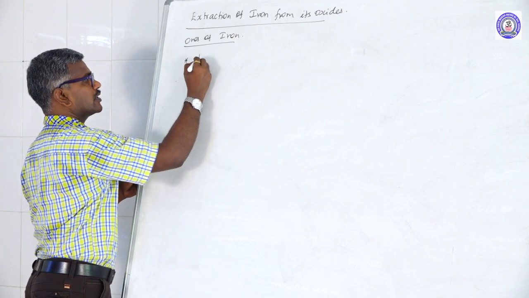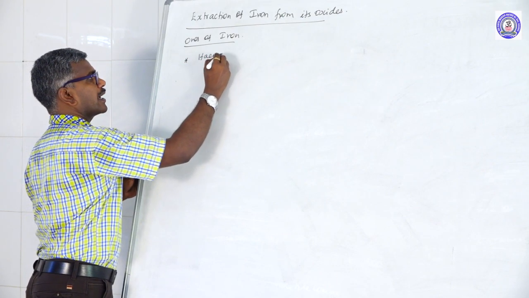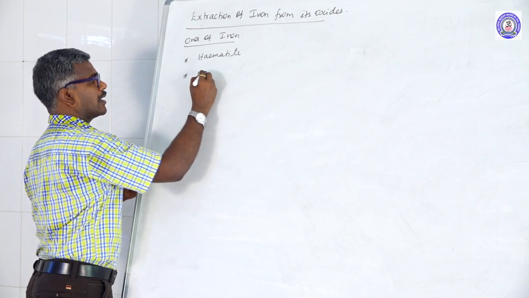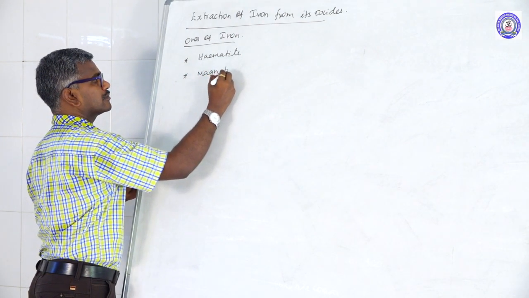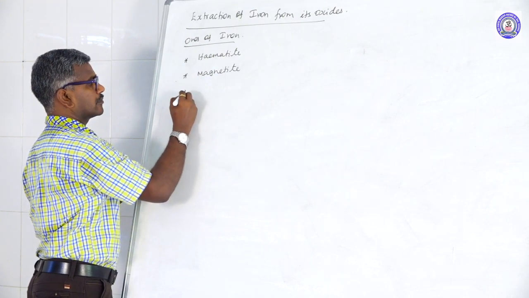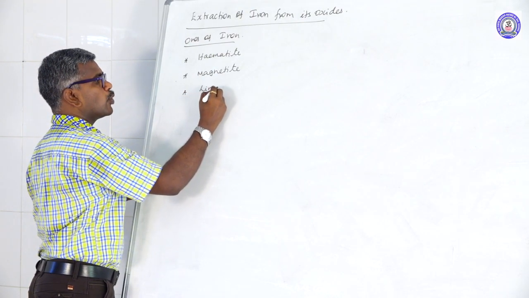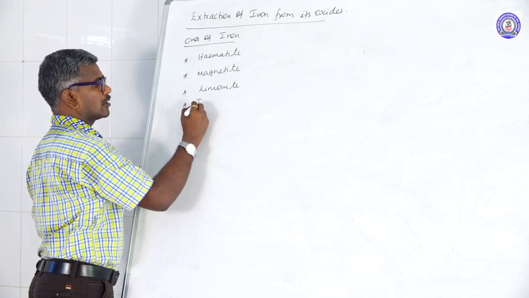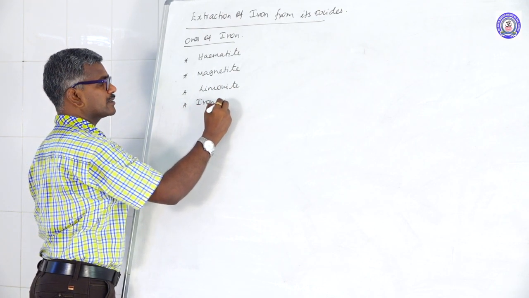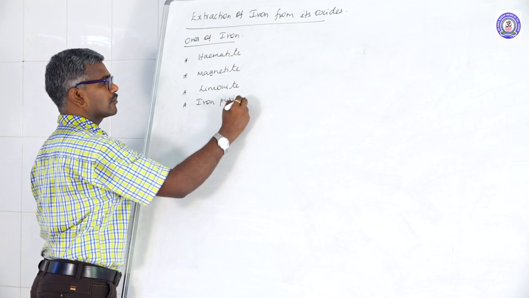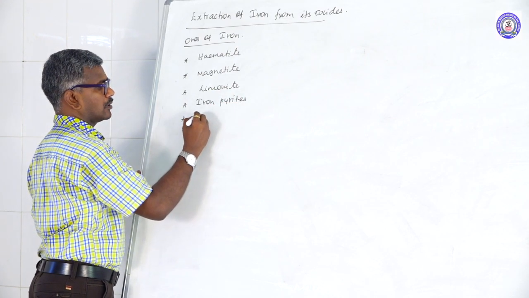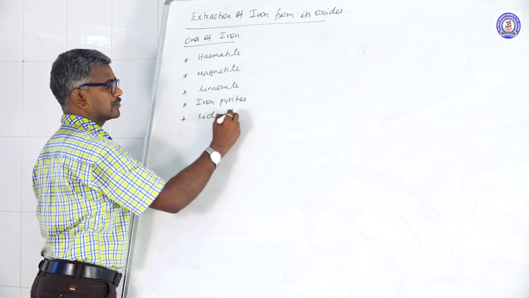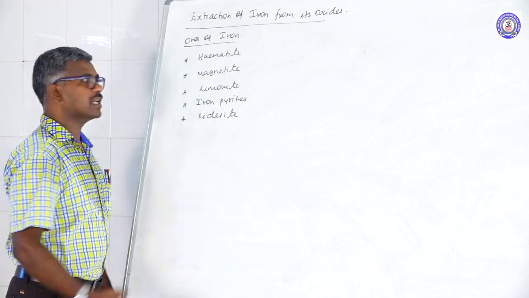That is first one: hematite, magnetite, limonite, iron pyrites, siderite. These are the ores of iron.